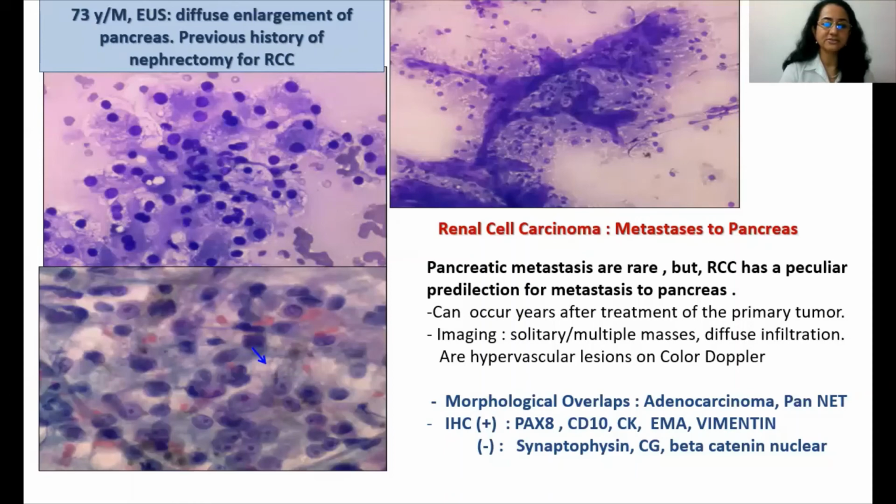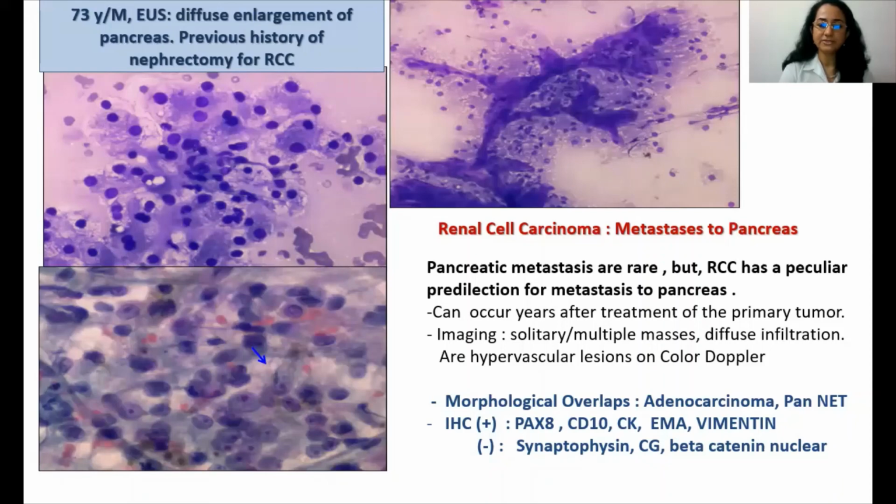And as you can see, the smear showed these sheets of polygonal epithelial cells, which had very abundant foamy vacuolated cytoplasm with central round nuclei, which were arranged at places around these fibrovascular cores. And you had prominent nucleoli in many of these tumor cells. So this was a case of metastasis of renal cell carcinoma to pancreas. Pancreatic metastases are rare, but renal cell carcinoma has a peculiar predilection for metastasis to pancreas and can occur years after treatment of the primary tumor.